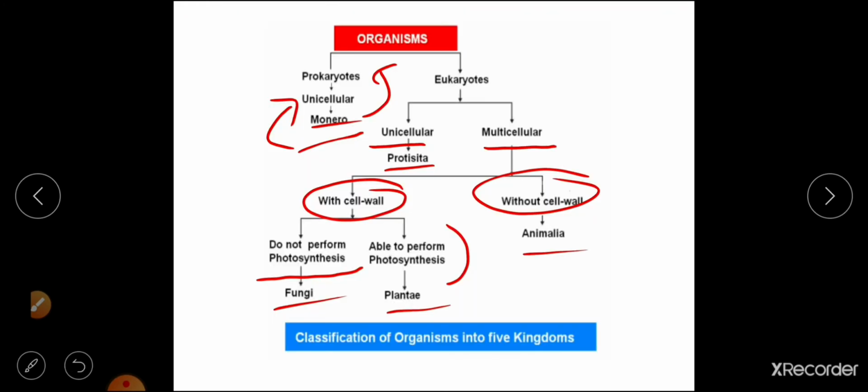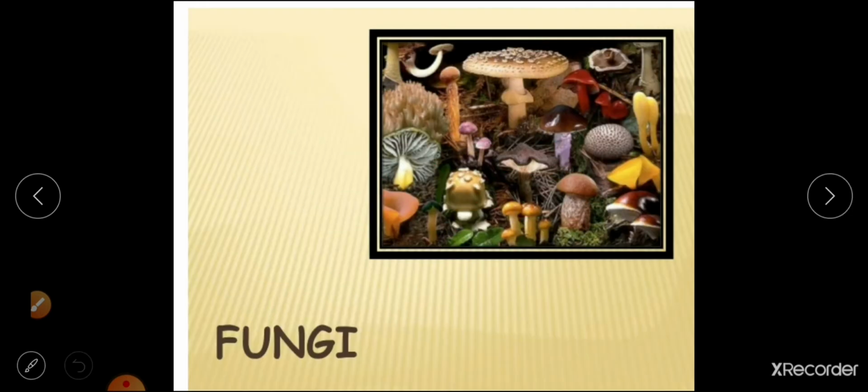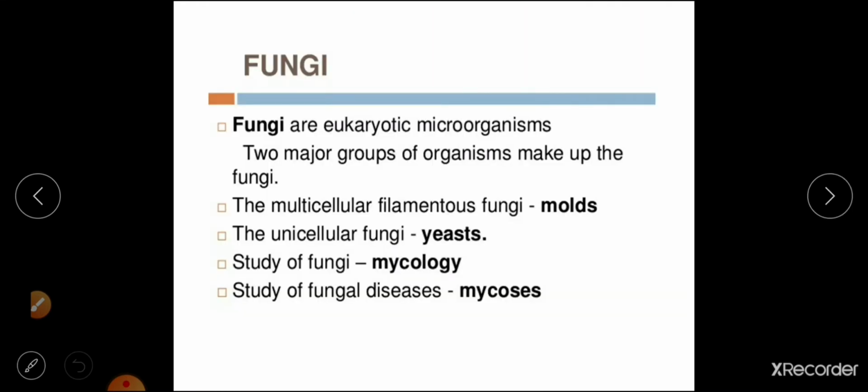You have studied it in the last class only. Fungi belong to eukaryotes, so we are going to call them eukaryotic fungi. Two major groups of organisms make up the fungi. What are those? Those are molds and yeasts.